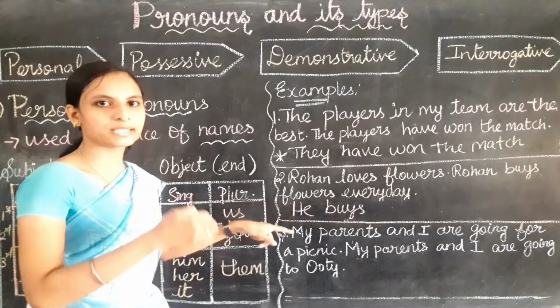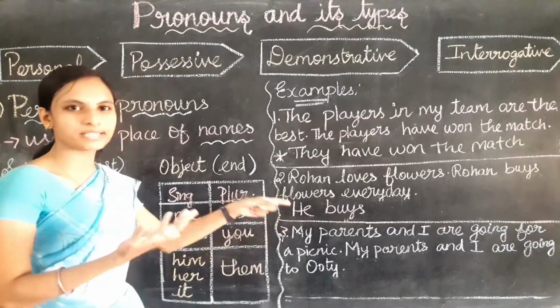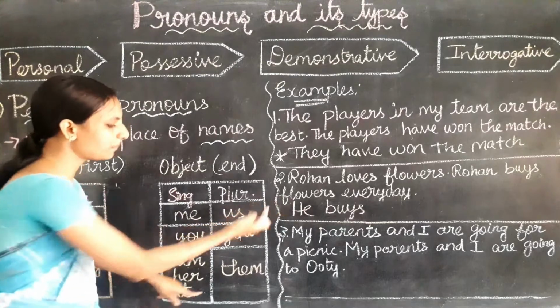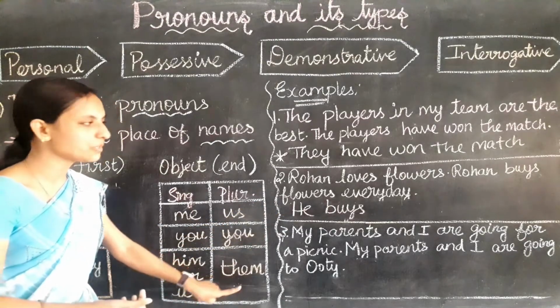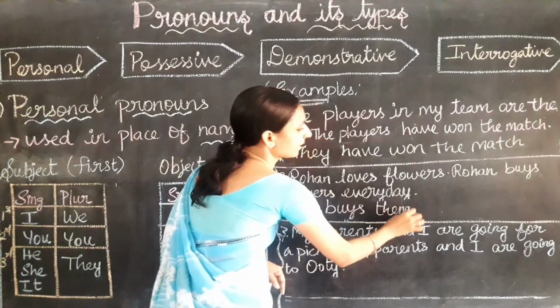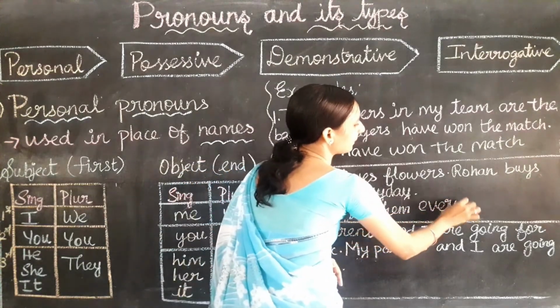So flowers is third person. It is a thing name. So it represents third person and it is plural. So which pronoun do we need to use? Yes, we need to use them. He buys them every day.